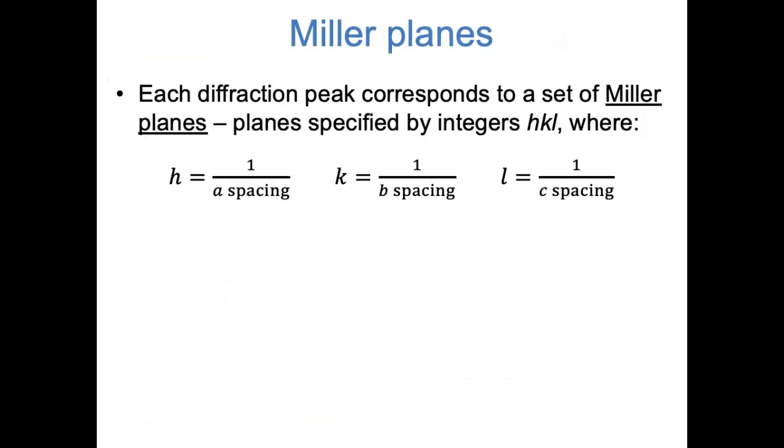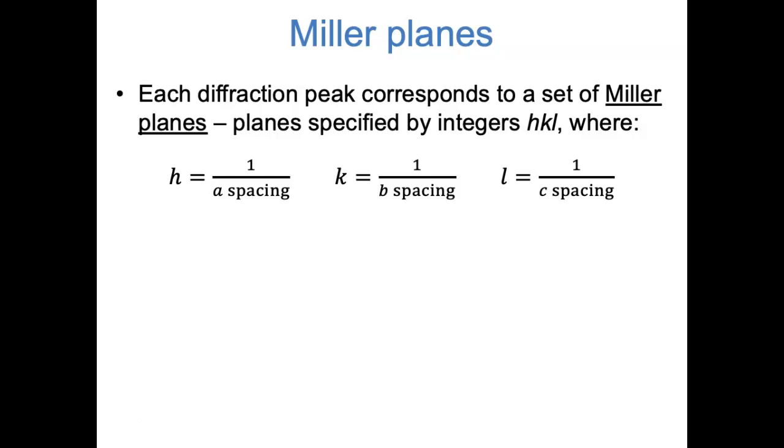The sets of atomic planes that we're concerned with in X-ray diffraction are what are called Miller planes. Each diffraction peak corresponds to a set of Miller planes, which are specified by three integers h, k, and l, which are called the Miller indices. The definitions of h, k, and l are given in these equations. They're the reciprocal of the spacing between planes in the a, b, and c directions. This definition is kind of confusing, and I think it's easier to understand in pictures.